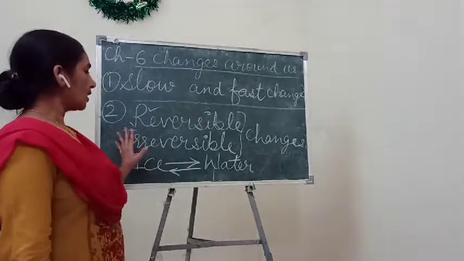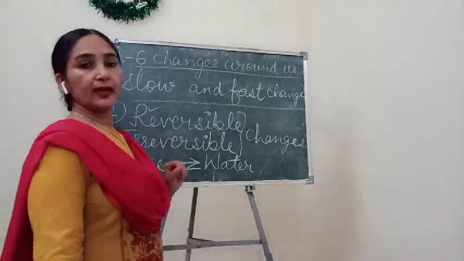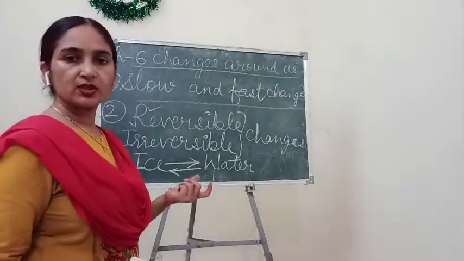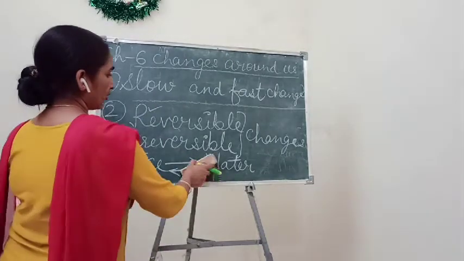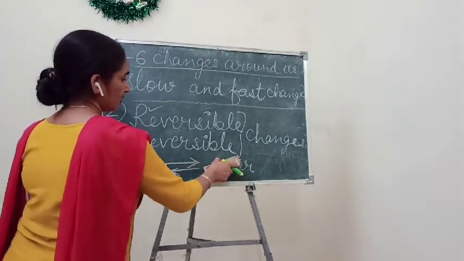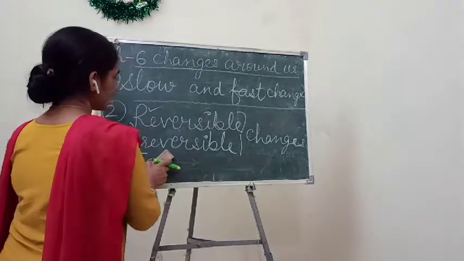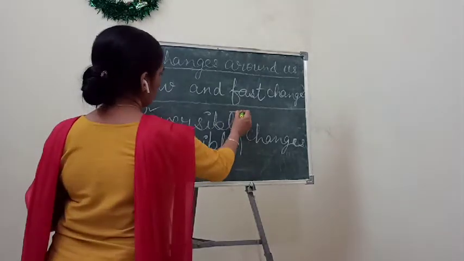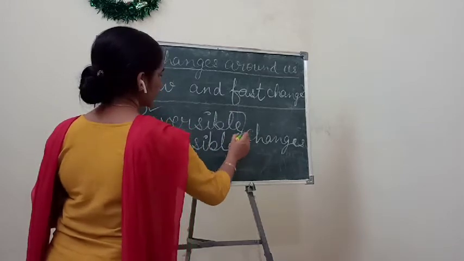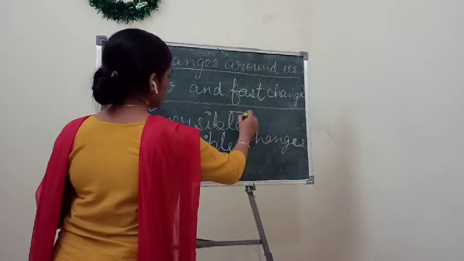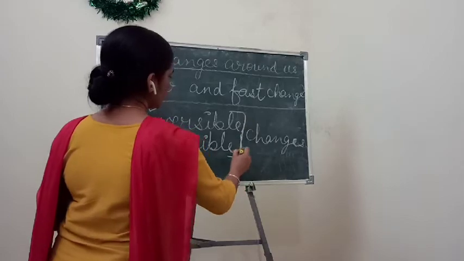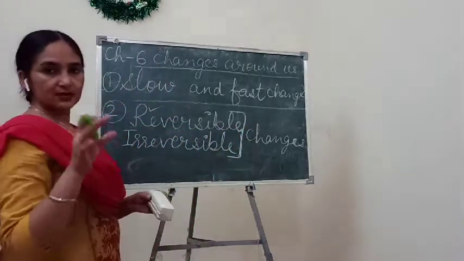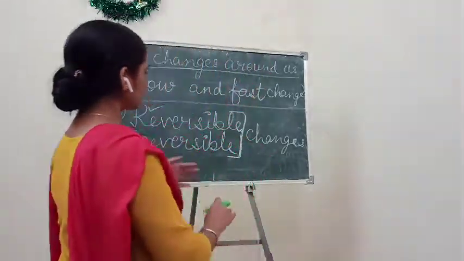Understand? Now we talk about the irreversible change. There are so many reversible changes also. Not only the water case, many other examples are given in your book, and you can find your own. Many are the examples of reversible changes where we can get the initial state of any matter.